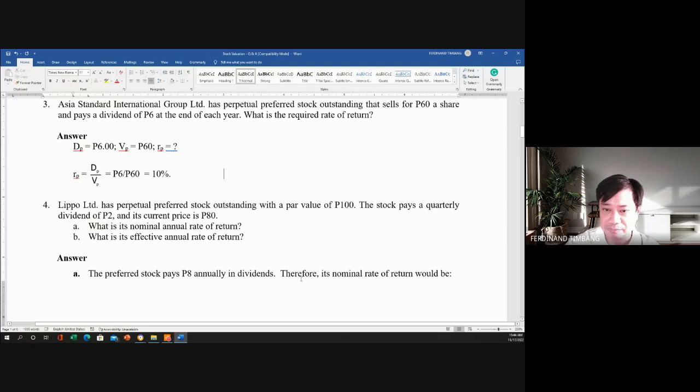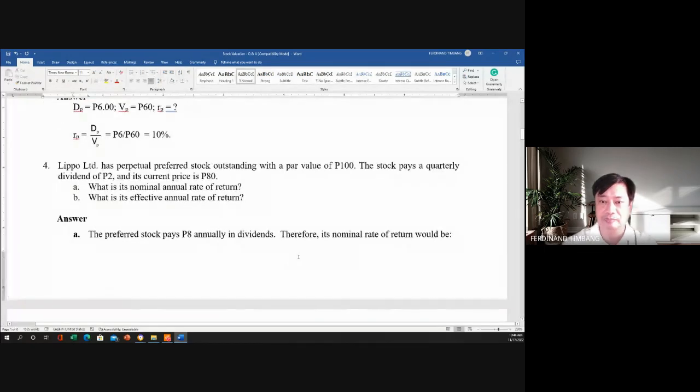Number 4, no? So number 4, we have LIPO Limited has perpetual preferred stock outstanding with a par value of 100 pesos. So the stock pays a quarterly dividend of 2 and its price is 80. So tingnan natin dito, kasi quarterly to and they are paying it 2 pesos. So ibig sabihin nun, in a year, it has 4 twos.